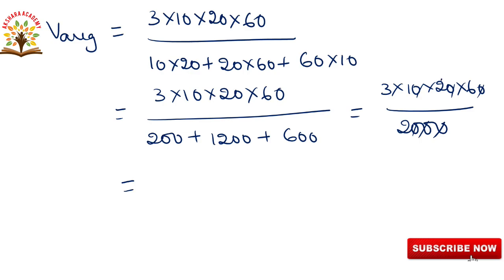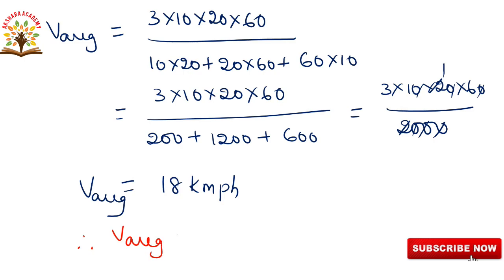Here again we will cancel, 2 ones are 2. So total 3 sixes are 18. So this answer is 18 km per hour. So V average is equal to 18 km per hour, this is the final answer. Next we will go to the next problem, the sixth problem.